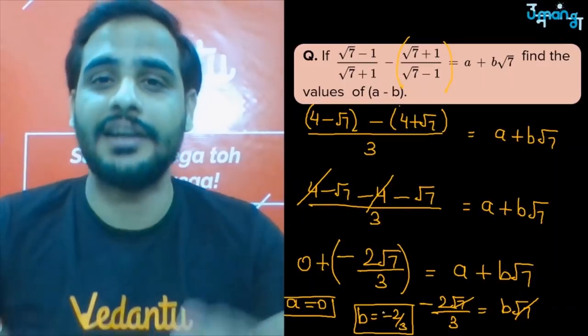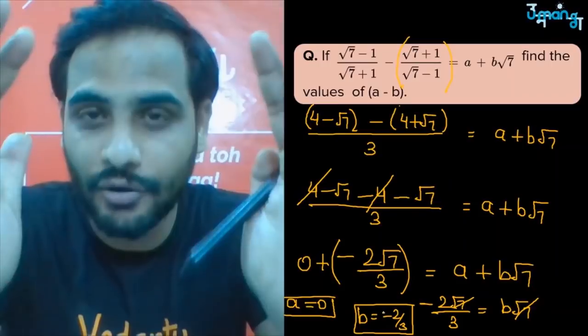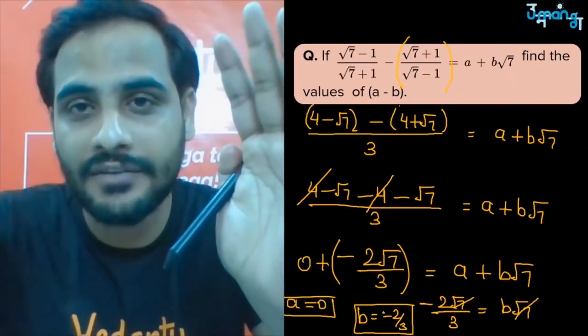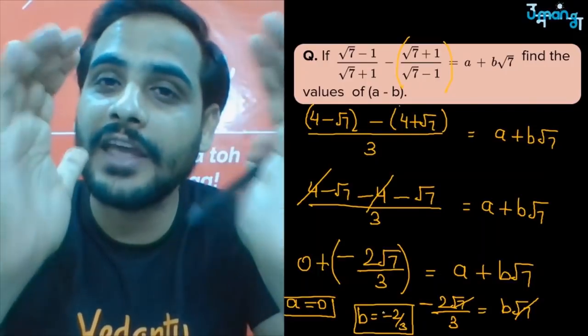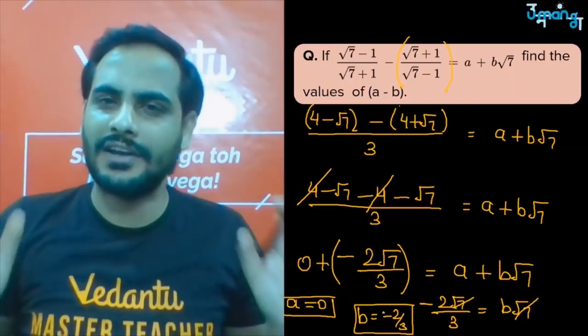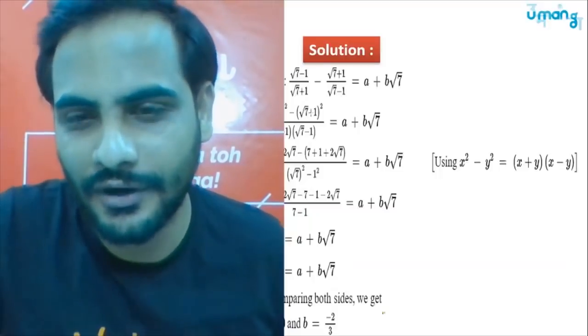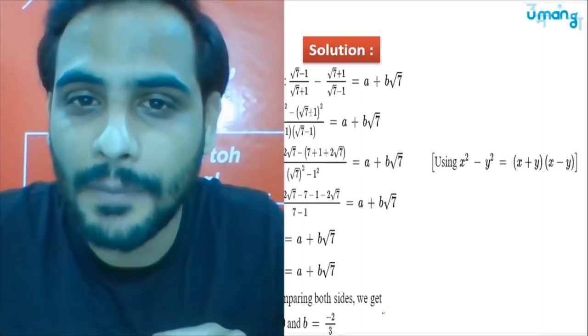Just understand, in the denominator, we do the rationalization on the basis of the denominator. Whatever the denominator is, we multiply it with the opposite sign. If it is a plus b, multiply with a minus b. If it is a minus b, multiply with a plus b. And then after that, simple calculations. Got it? So the correct answer will be a is equal to 0 and b is equal to minus 2 by 3.